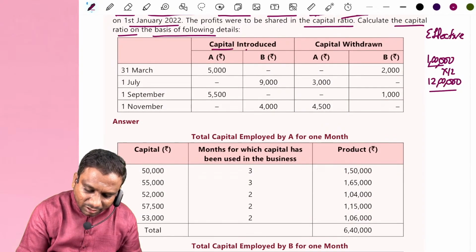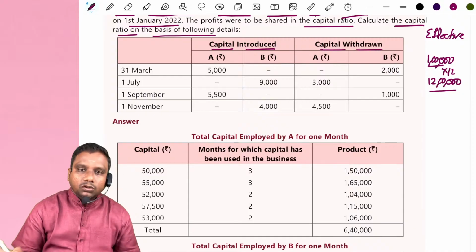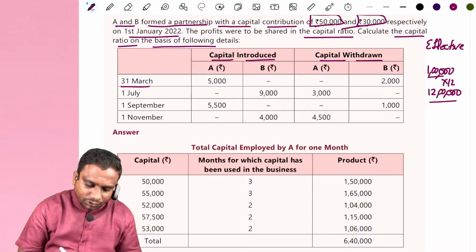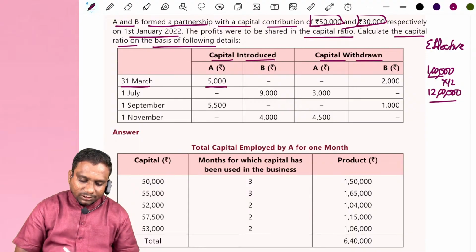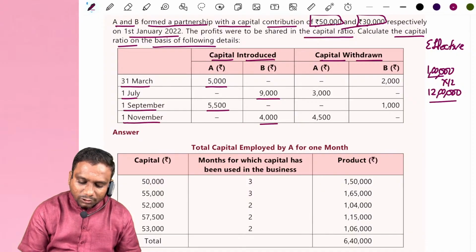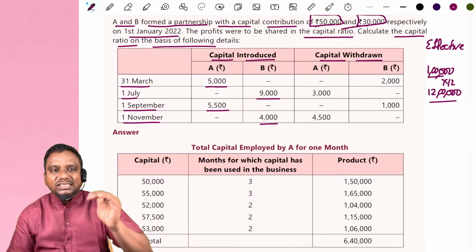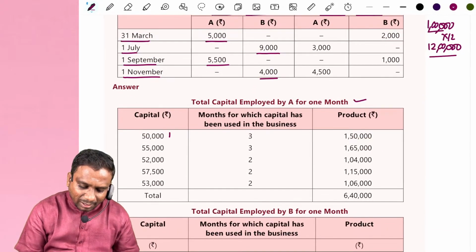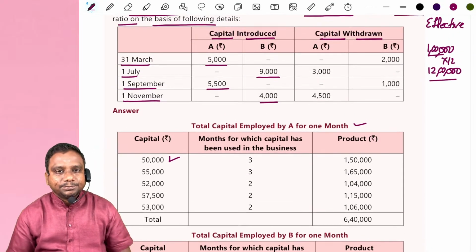Look at capital introduced and capital withdrawn. Observe carefully. On 31st March, A introduced 5,000. On 1st July, B introduced 9,000. On 1st September, 5,500. On 1st November, 4,500. First we see A. Observe the total capital employed by A. First, he employed 50,000.